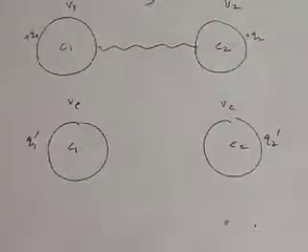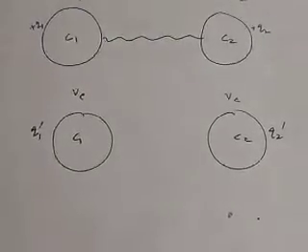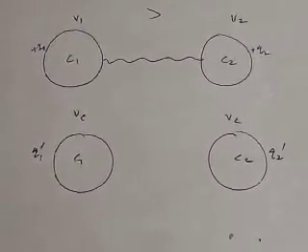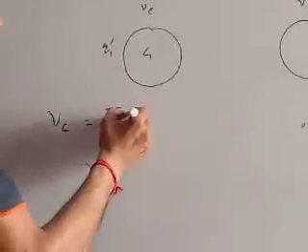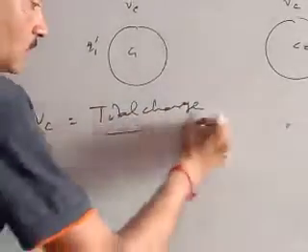The charges remaining upon the conductors after the redistribution of charge are Q1 dash and Q2 dash. So we should get the expression for common potential. The common potential is given by total charge upon total capacitance.